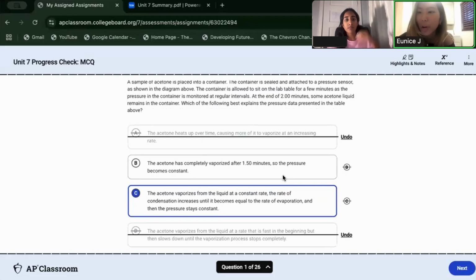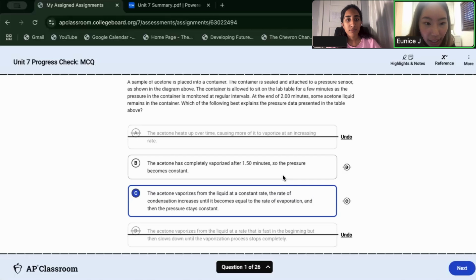This is equilibrium, so even though the pressure is constant, you could still have things going back and forth, but there's no net change because whatever is turning into the gases and causing that pressure could also become condensation and go back into the liquid. So I think you have a good grasp of that concept, which is definitely for equilibrium.